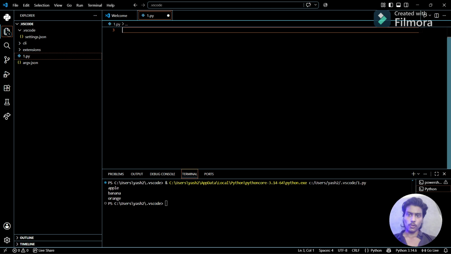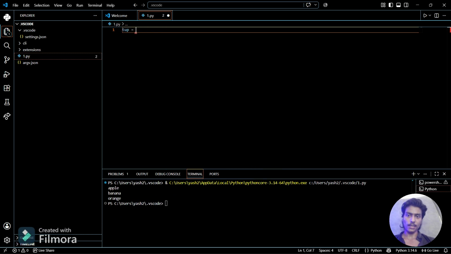Now we are moving forward with the next topic, which is built-in methods in a tuple. As we have covered built-in methods in list, now we are going to cover them in tuple. In tuple there are only two built-in methods. As we know, tuples are immutable, so we can't change anything in tuple. So we can't use append, insert, or whatever. So we are going to see what built-in methods there are in tuples.